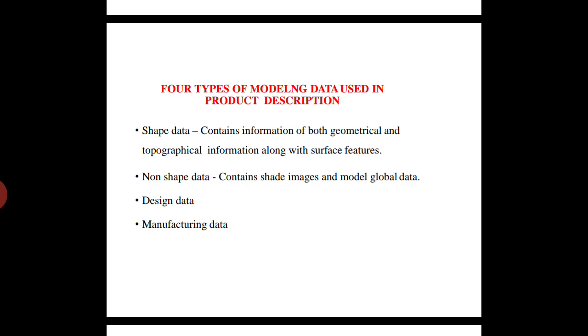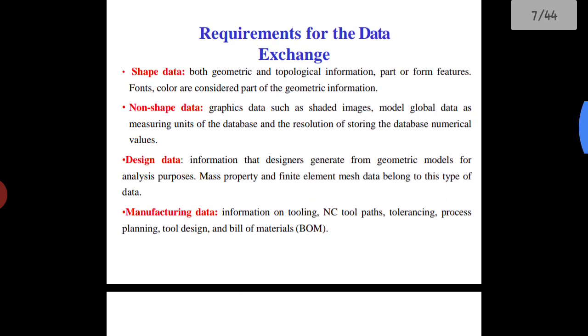Design data and manufacturing data. These are the basic design requirements of a component, the 4 types of modeling data used in CAD. By using this data only, we can design a new product or new component using software. These are the basic common modeling data.